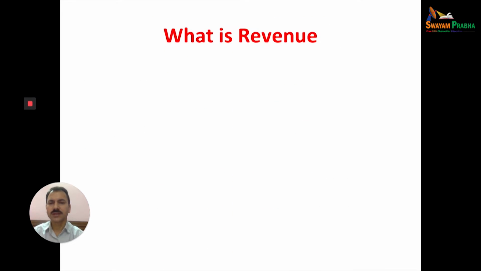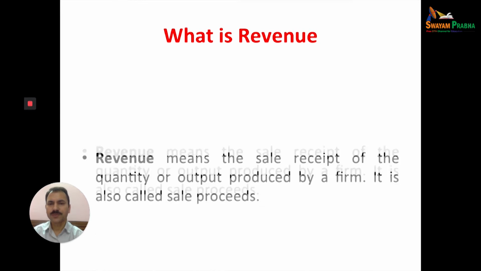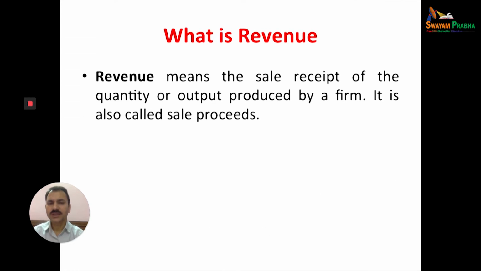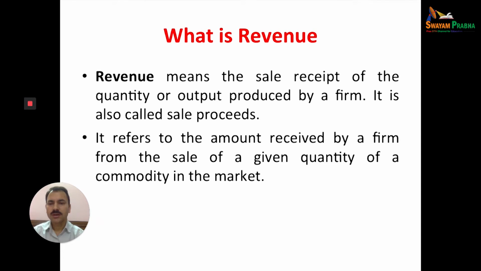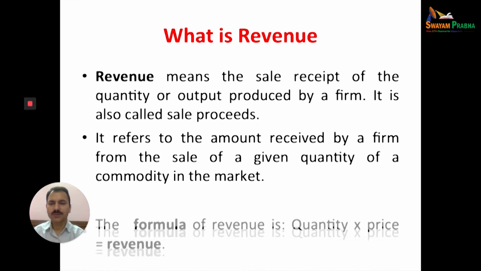Now let us discuss what is revenue. So revenue means the sale receipt of the quantity or output produced by a firm. It's also called sale proceeds. It refers to the amount received by a firm from the sale of a given quantity of a commodity in the market. What a firm receives after selling the commodity is known as the revenue.